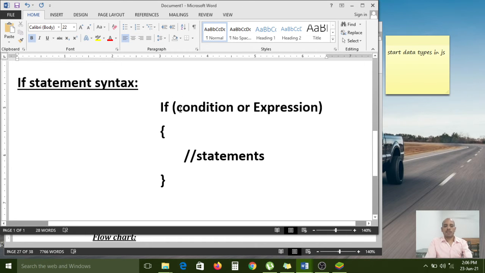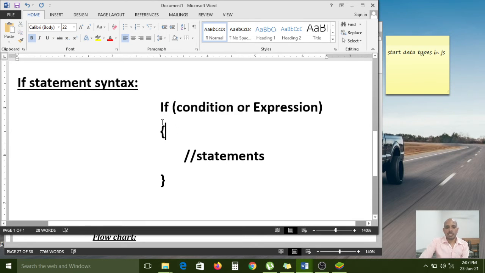Here condition or expression both are synonyms. Now we are discussing control statements: if you want to decide the execution flow, then these are called control statements, because they control the execution based on the given condition.